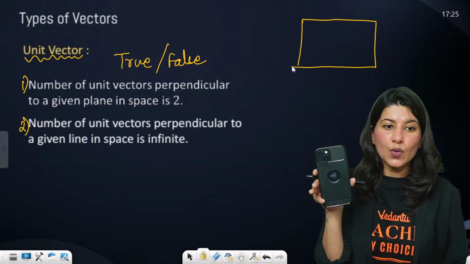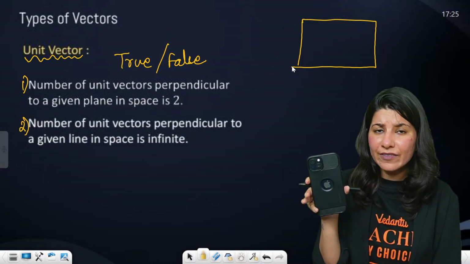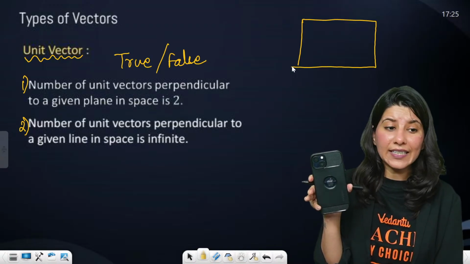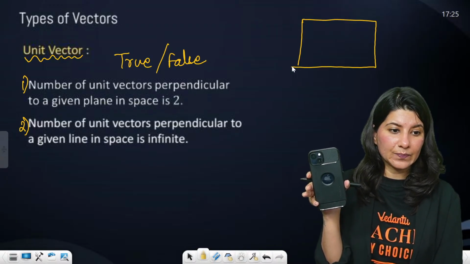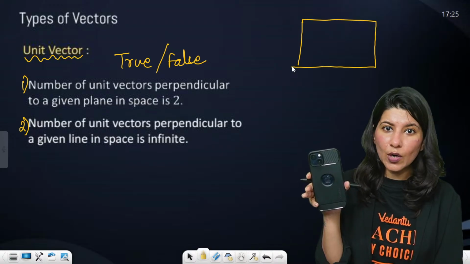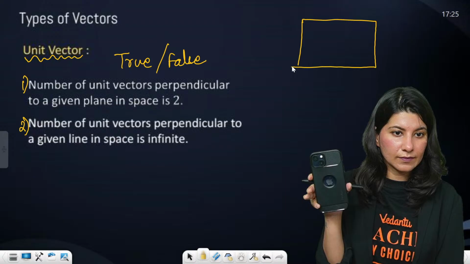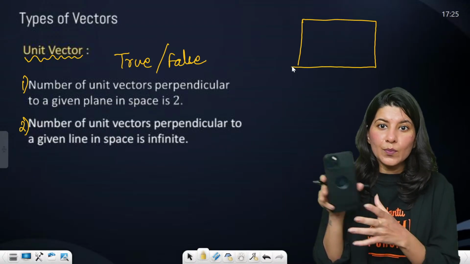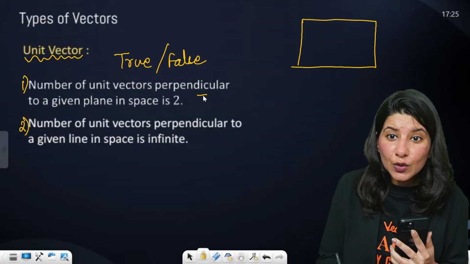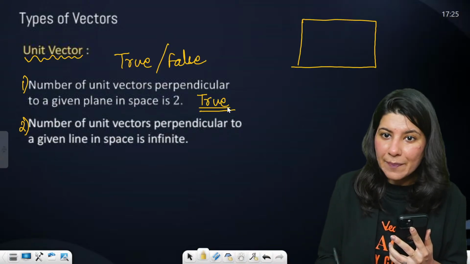Okay. So, are they 2 or is that 1 or is that infinite? Just tell me. 1, 2 or infinite? So the correct answer is 2. Okay, this is absolutely true.